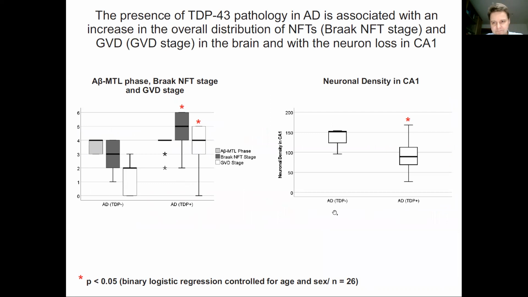More interestingly, we can also see that in AD cases with TDP pathology, we see significantly more neuron loss than in AD cases without TDP-43 pathology. Here, the neuronal density in the TDP positive AD cases is lower than in the TDP negative AD cases.